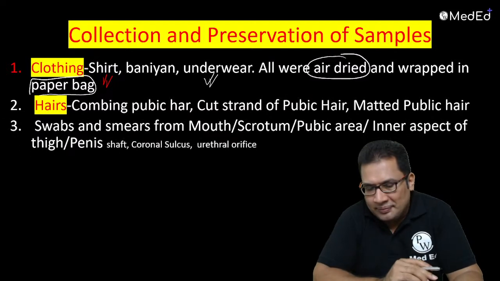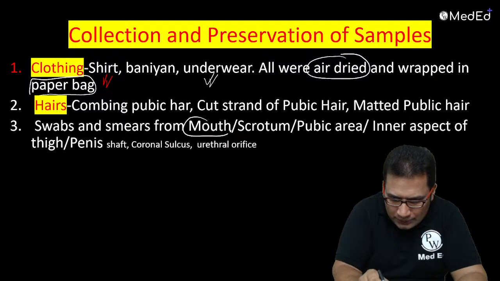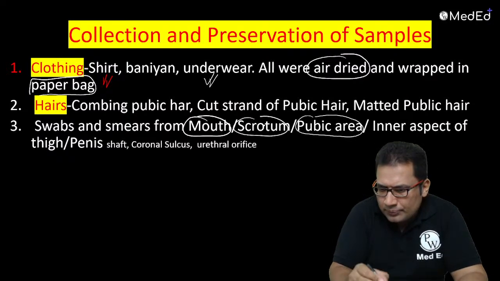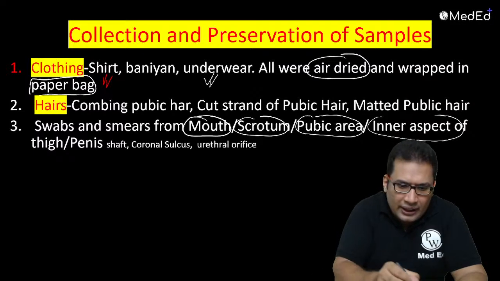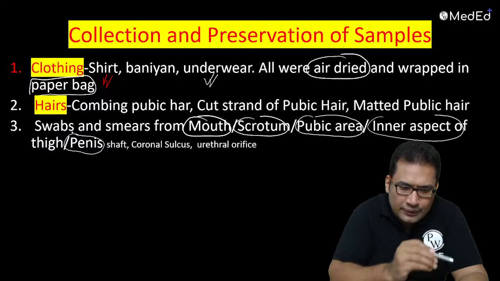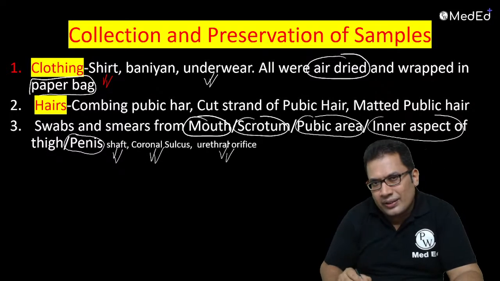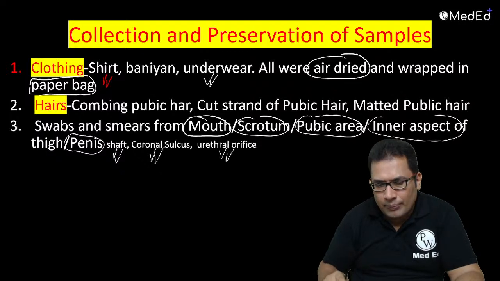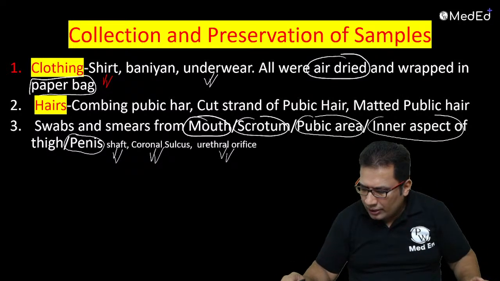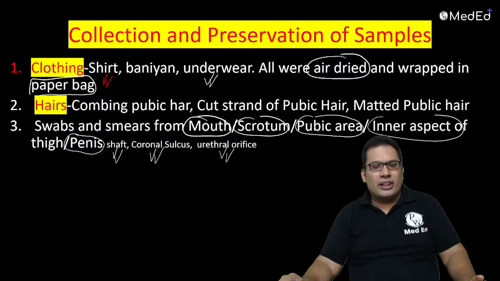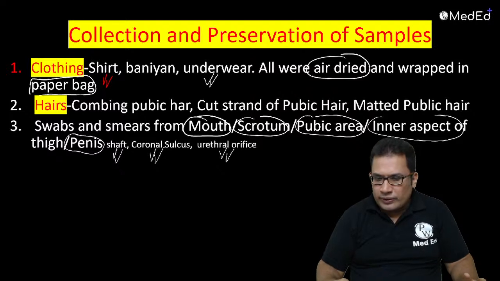Then swabs, basically from the mouth, scrotum, pubic area, inner aspect of thigh, and the penis. From the penis, especially from the shaft, coronal sulcus, and urethral orifice. Three swabs can be taken from the penis. So the first one is the cloth, the second one is the hair, and the third one is the swab from the genital area and also from the mouth.